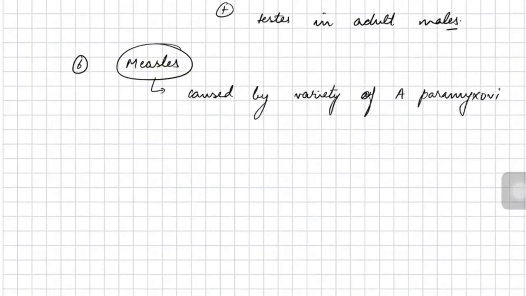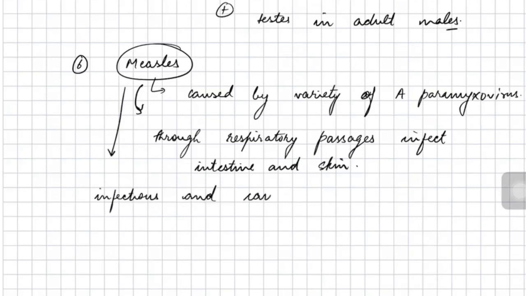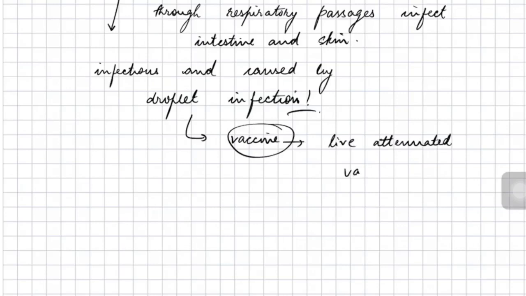Then next is measles. Measles is caused by another variety of paramyxovirus, which is similar to the above mumps. Measles initially irritates the respiratory passages and then it infects the intestine and skin gradually. Alright, so measles is again infectious, and the infection of measles can spread by coming into contact with a droplet of the infected person. Measles has a vaccine already developed, and this vaccine consists of living attenuated viruses.